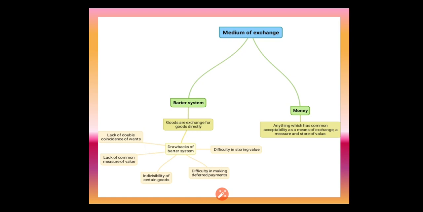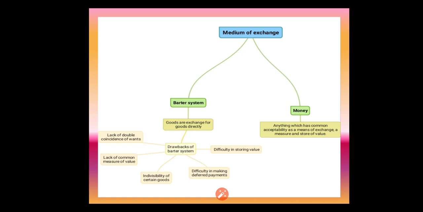It may be a commodity or money or grains, anything which is used in the exchange process is called a medium of exchange. That medium of exchange is divided into two things. One is the barter system and the other one is called money. First we will see the barter system.